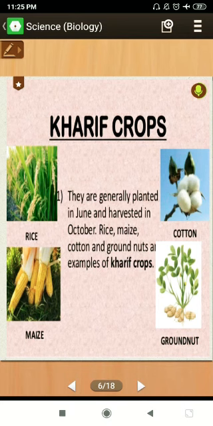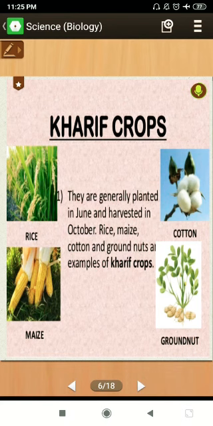You must be wondering which type of crops are grown in the summer season. There are some plants, some fruits like watermelon, that need excessive heat for their growth, so such crops are grown in the summer season. Those crops are called ZAD crops, also known as summer crops.